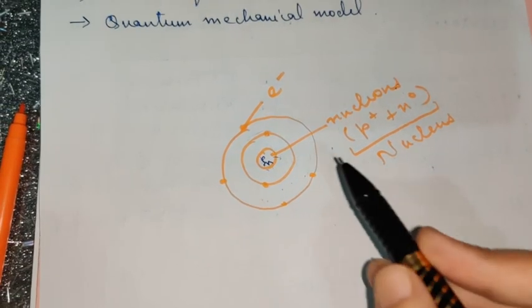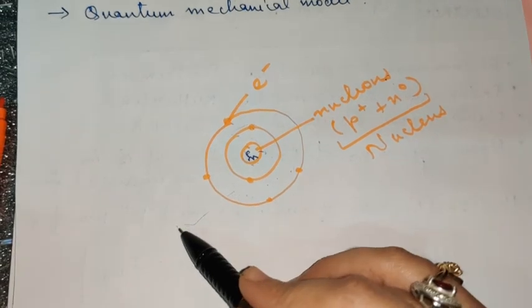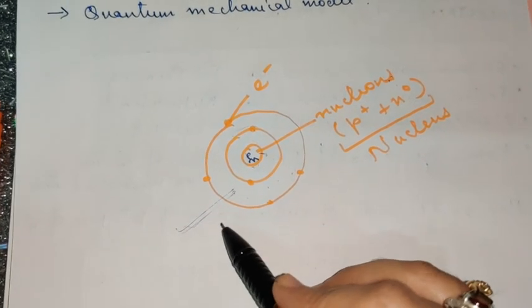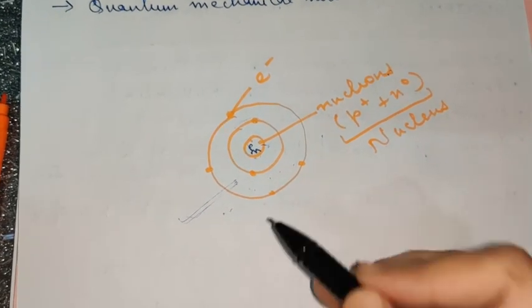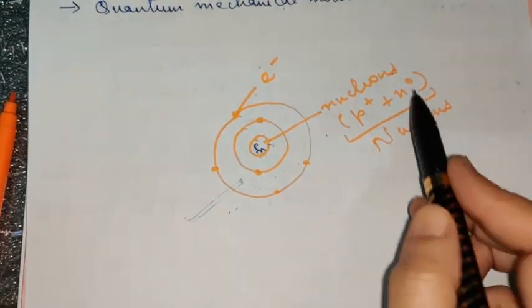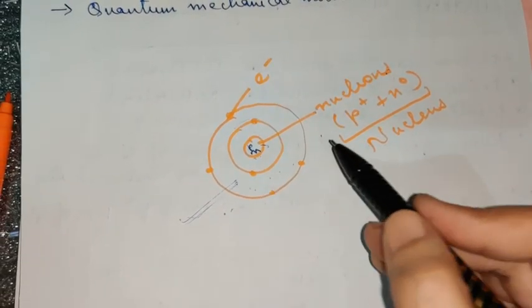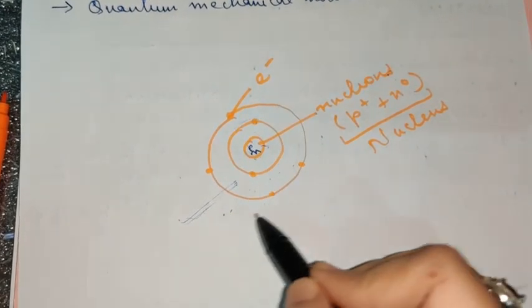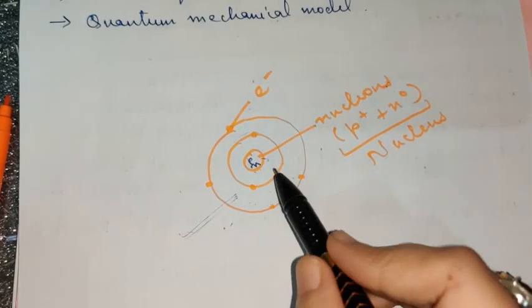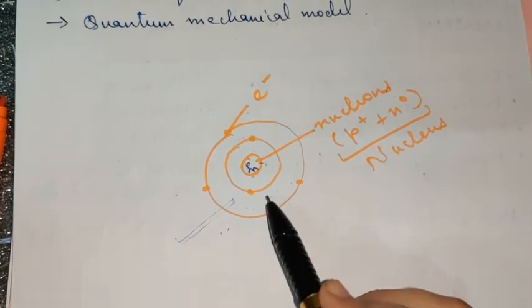But this model was not discovered or given in a single day. It took many years for the scientists to reach this atomic model. It was not an easy path for the scientists to give this atomic model. There is a huge history related to the discovery of this atomic model.